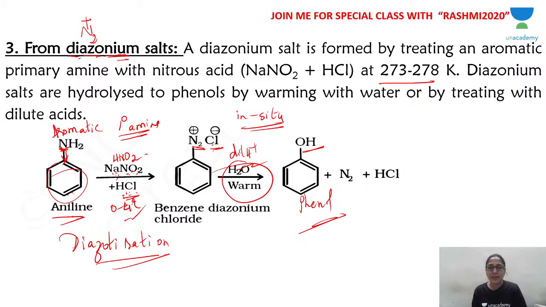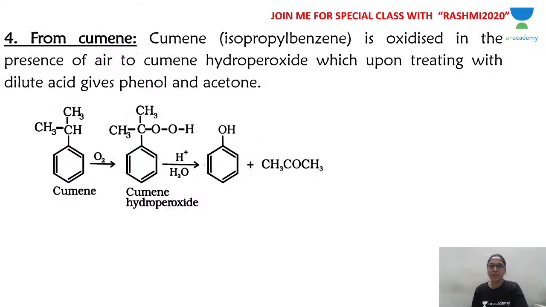Any doubt? Okay. Now there is one more method of preparation, the fourth method, that is from cumene. Now what is cumene? Isopropyl benzene. See, this is the isopropyl group. Isopropyl benzene is called cumene. Cumene is oxidized in the presence of air, which has oxygen.